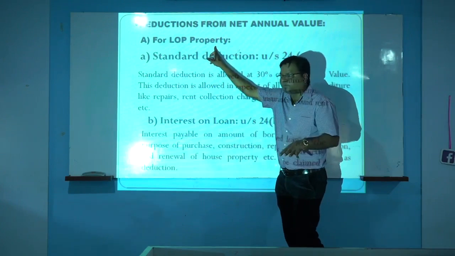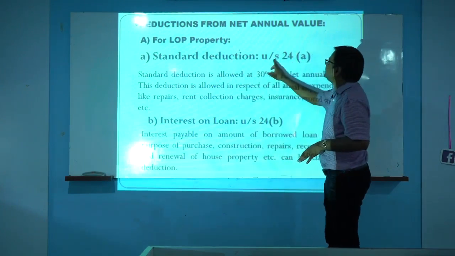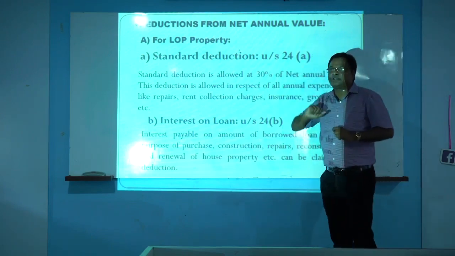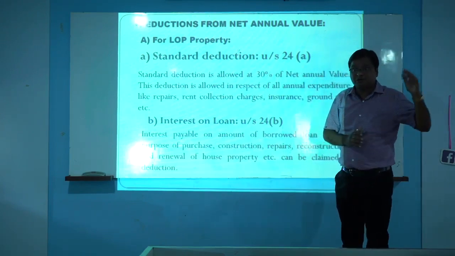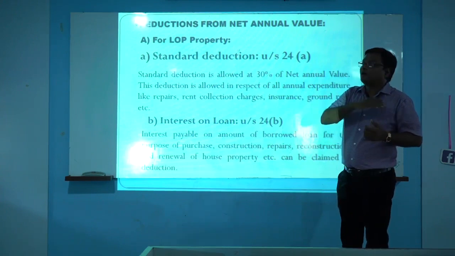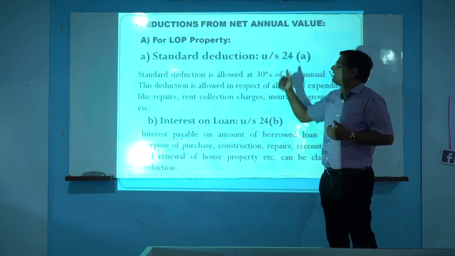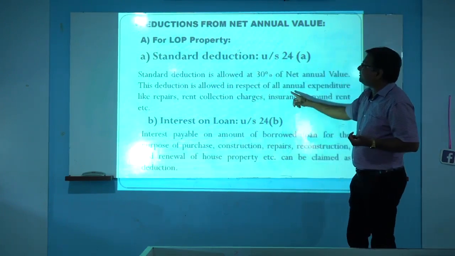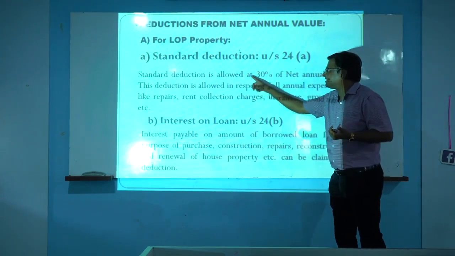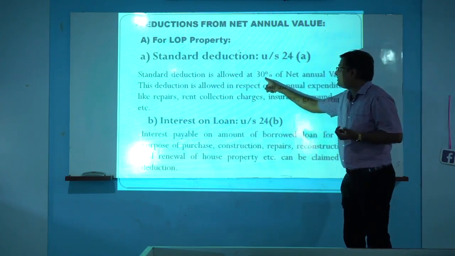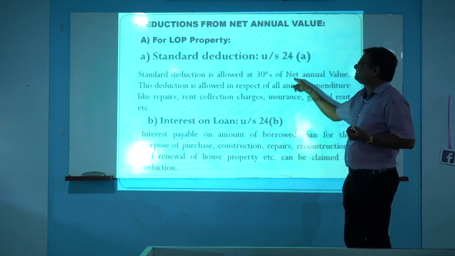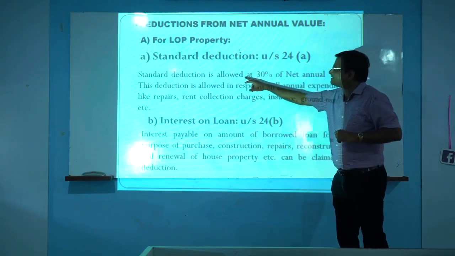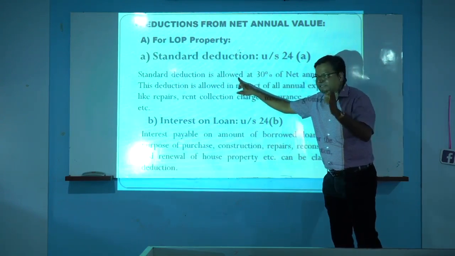If the property is LOP, there are two deductions. One is the standard deduction under Section 24A. For standard deduction, in earlier years there were a total of 8 deductions. All the remaining deductions are eliminated and one deduction is allowed, which is called the standard deduction. That is 30% of net annual value, which is deducted from the net annual value for standard deduction.